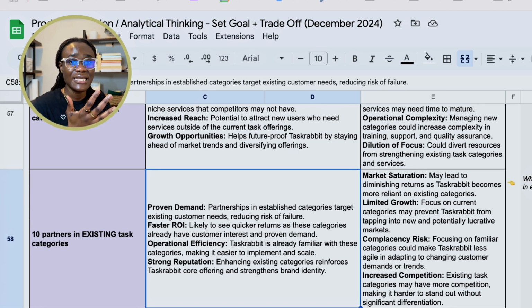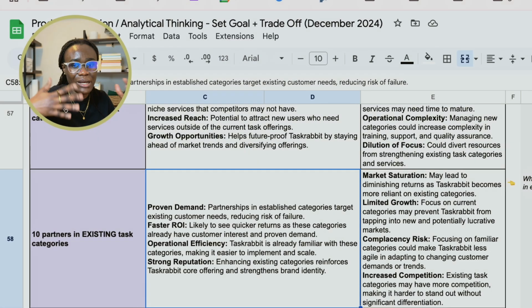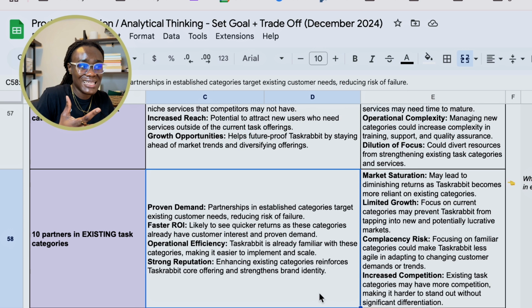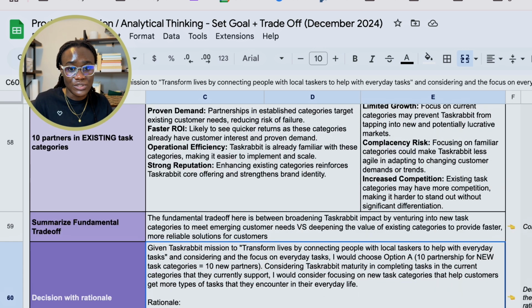So after outlining these pros and cons, one needs to summarize the trade-off here. What are we trading off? For them to understand what this decision is between. So it's a trade-off between a broader reach versus a deeper reach. The broader reach helps us to fulfill more types of needs that users have in their everyday life that TaskRabbit does not currently support. And then the deeper reach means providing an opportunity for us to be able to fulfill more of those needs faster and be more reliable for our customers.